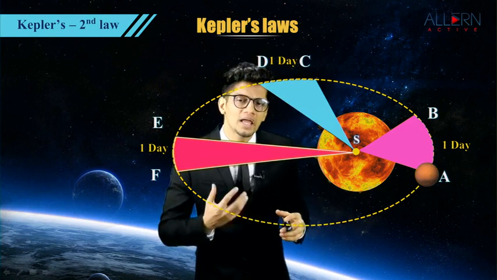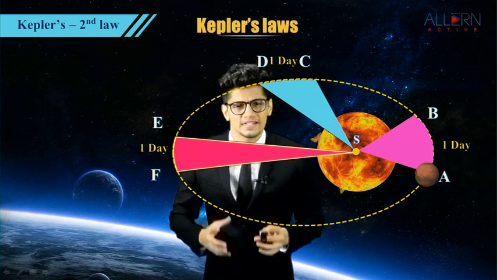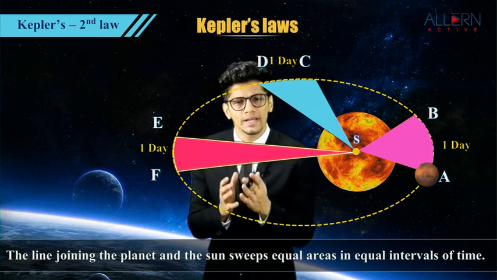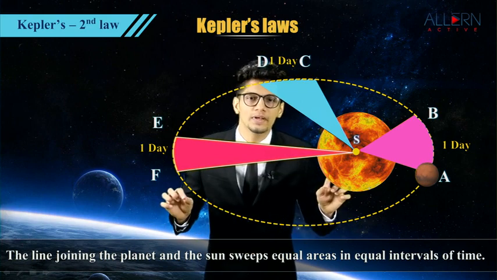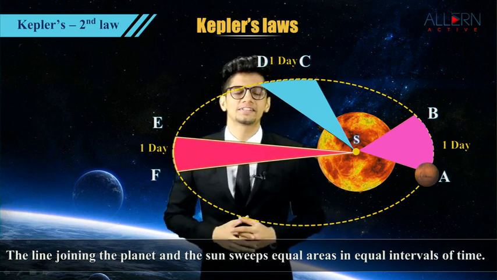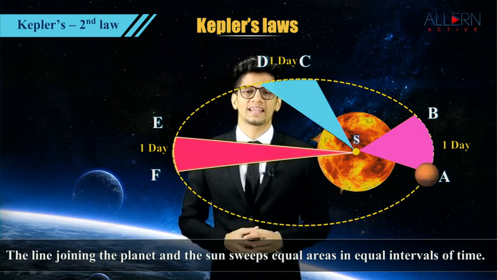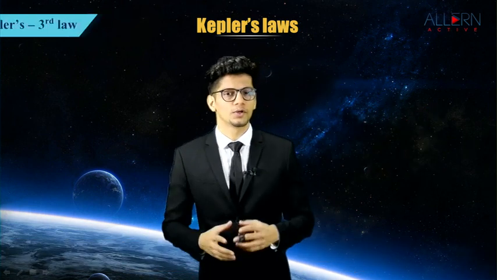We can see that the time interval is 1 day. So this is the second law, which says the straight line joining the planet and the sun sweeps equal areas in equal intervals of time. So this is the second law.